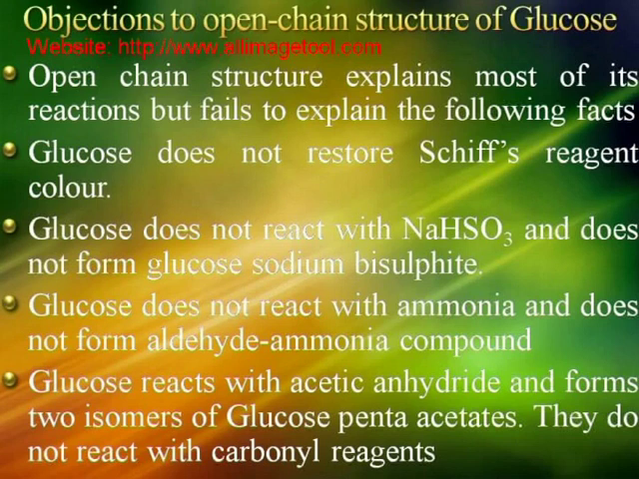Objections to the open chain structure of glucose. The open chain structure explains most of its reactions but fails to explain the following facts. Glucose does not restore Schiff's reagent color. Glucose does not react with NaHSO3 and does not form glucose sodium bisulfite. Glucose does not react with ammonia and does not form an aldehyde ammonia compound. Glucose reacts with acetic anhydride and forms 2 isomers of glucose pentaacetate. They do not react with carbonyl reagents.